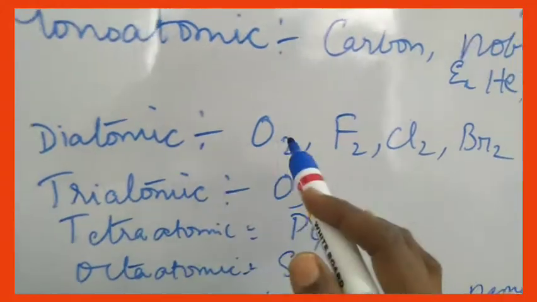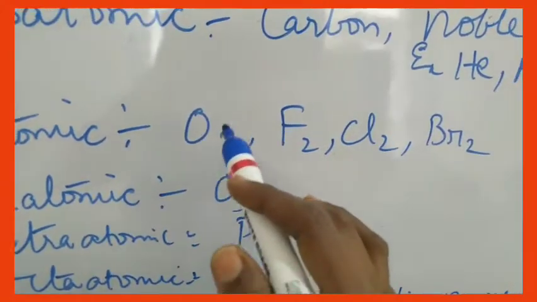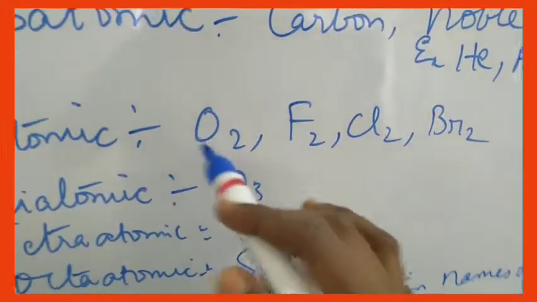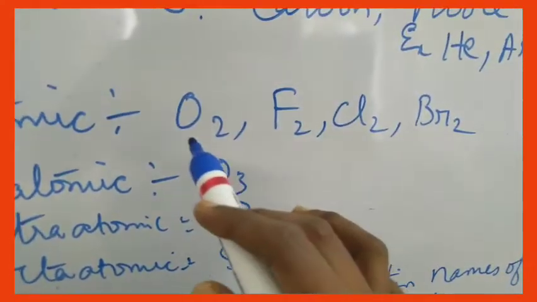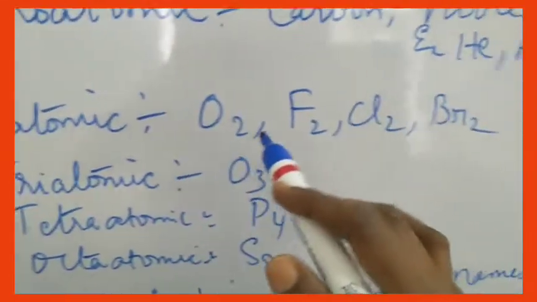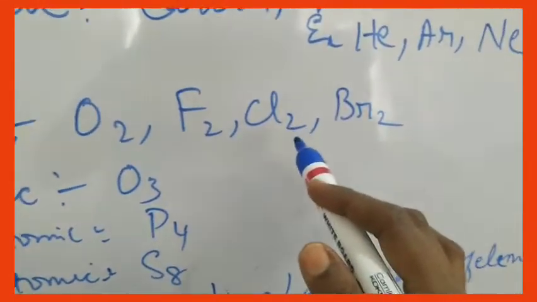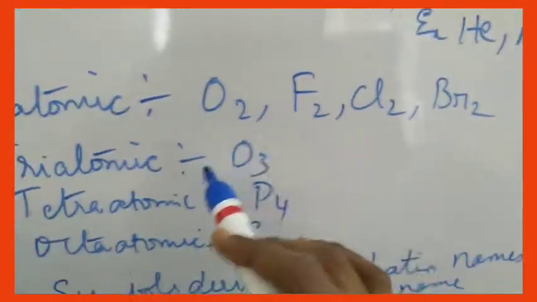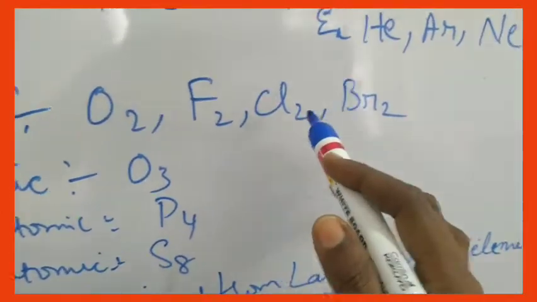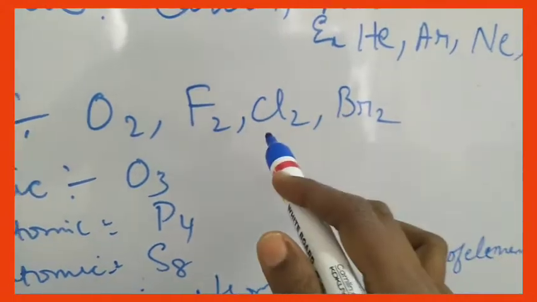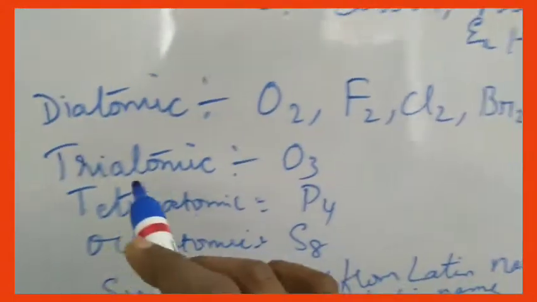Di means two. So two atoms of oxygen. Oxygen will always exist as either O2 or O3. So as diatomic examples, you have O2, fluorine F2, chlorine Cl2, bromine Br2. They cannot exist as single Cl, Br. They will exist as Cl2 or Br2 like that.